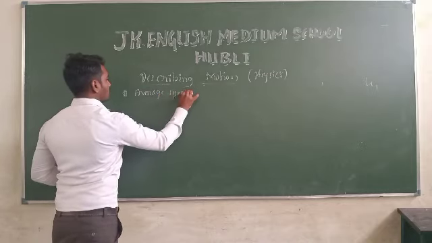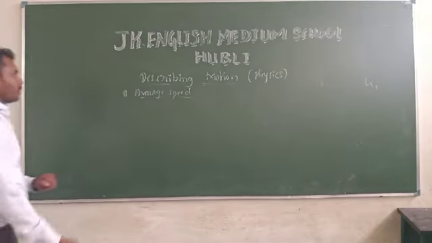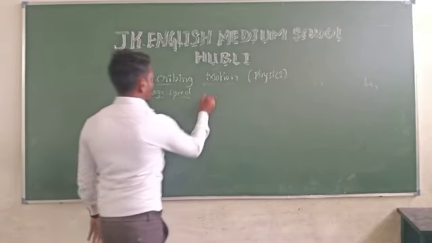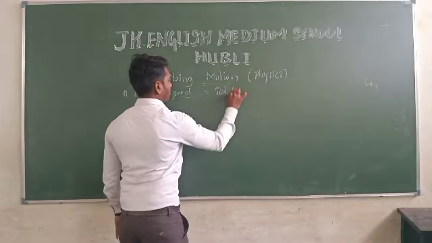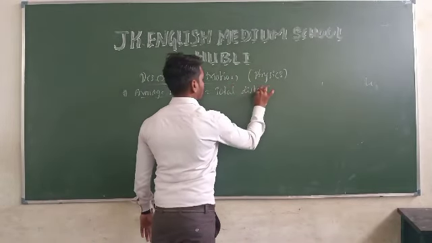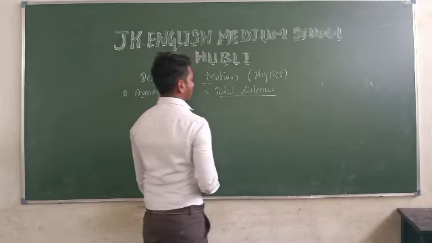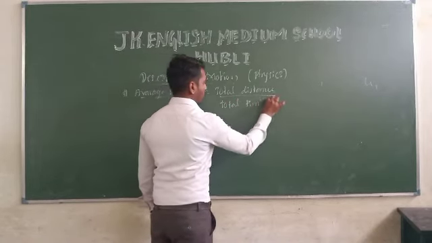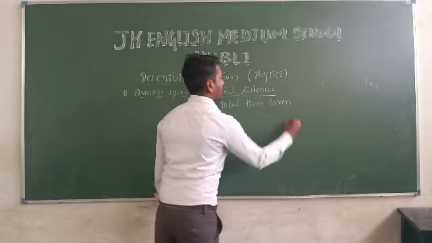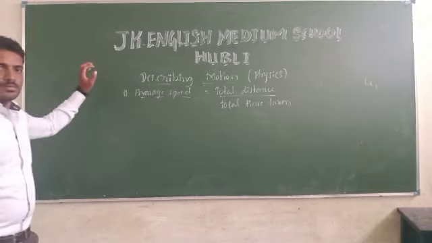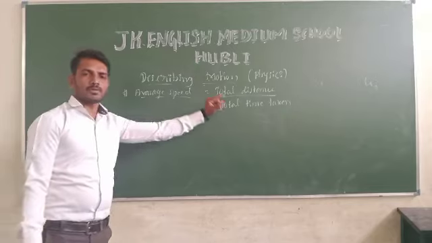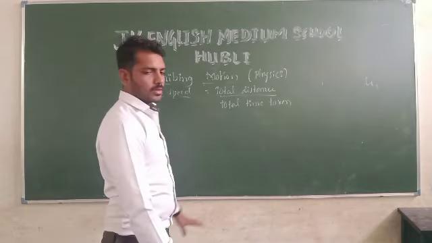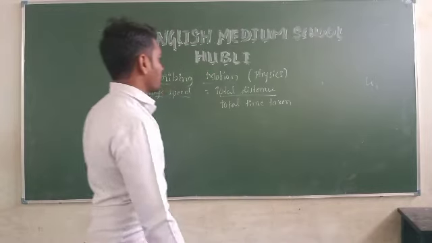Average speed. Already people know the average speed is nothing but total distance divided by total time taken. So let us solve some examples based on average speed. The formula of average speed is total distance divided by total time taken. So let us take an example. Example number 1.